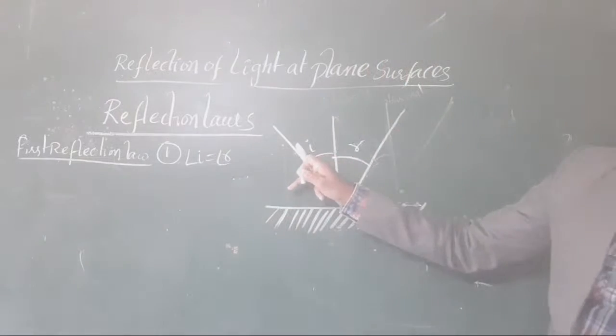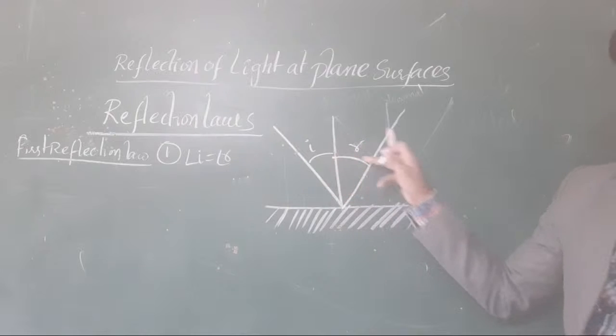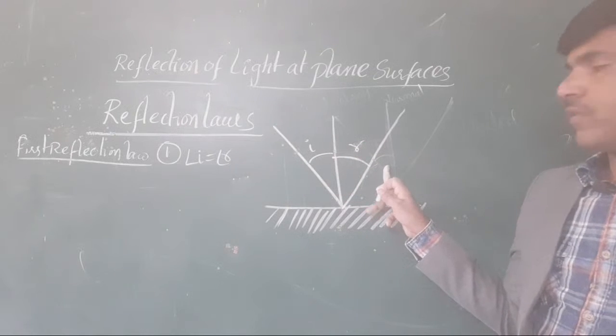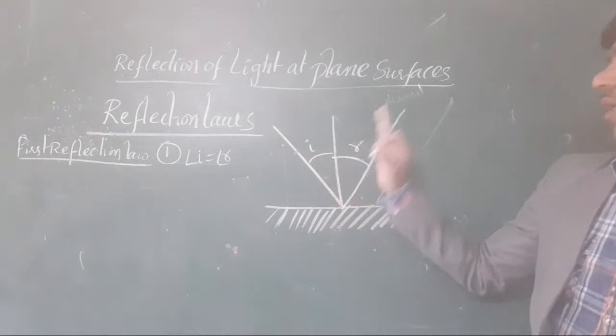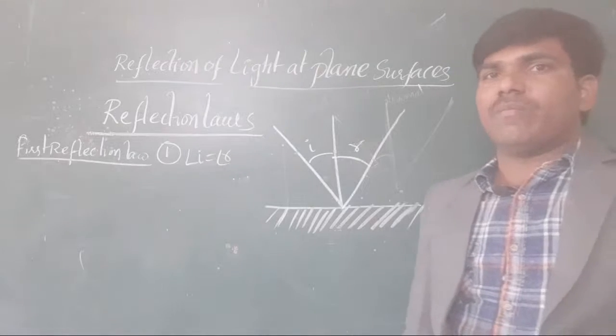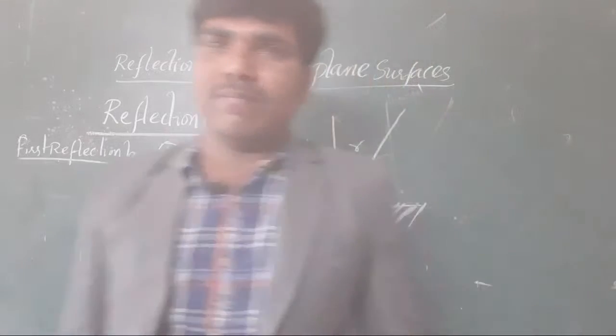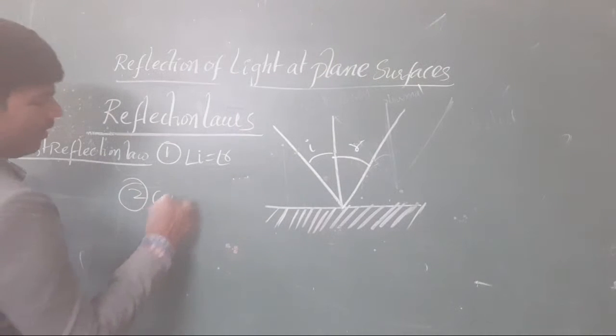Second one: all the components are in the same plane only. What are they? Incident ray, normal and as well as the reflected ray. All are in the same plane only. Clear or not all of you students? This is called the second reflection law.